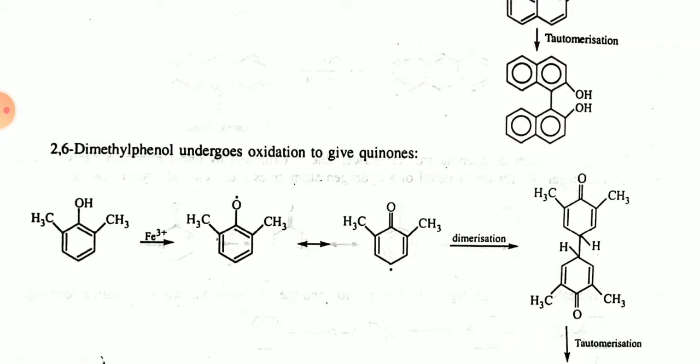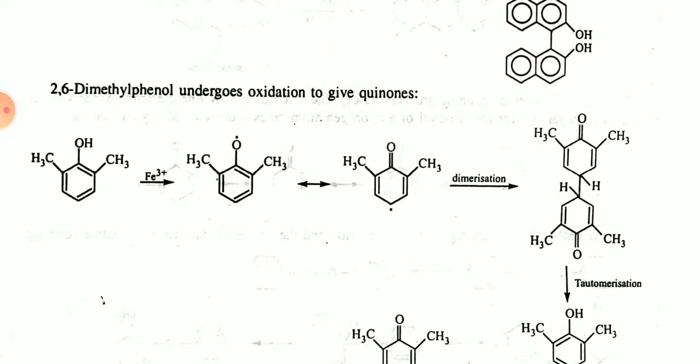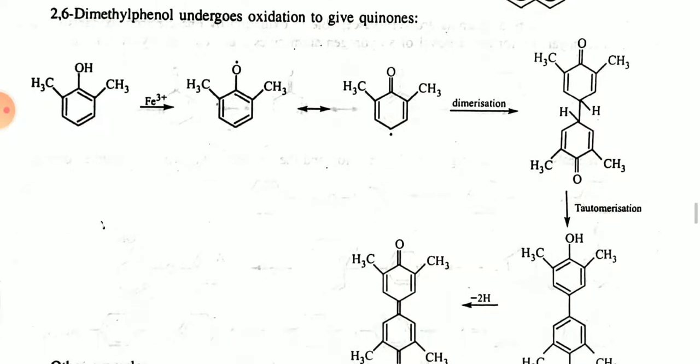Now 2,6-dimethylphenol undergoes oxidation to give the quinone. What happens here is the same as the above reaction: the Fe3 plus reacts on the benzene ring, eliminates the hydrogen, and the free radical occurs on the benzene ring. After conjugation or delocalization of the bond, the free radical comes to another position, then dimerization happens, and after tautomerism you will get the quinone structure.